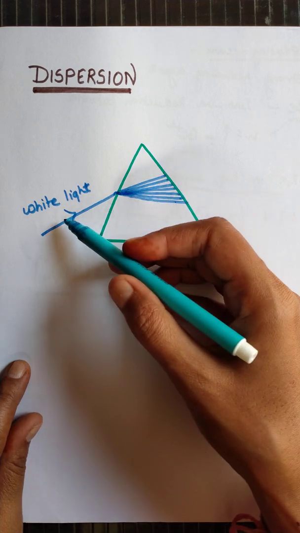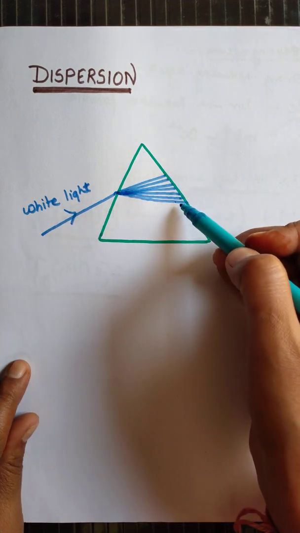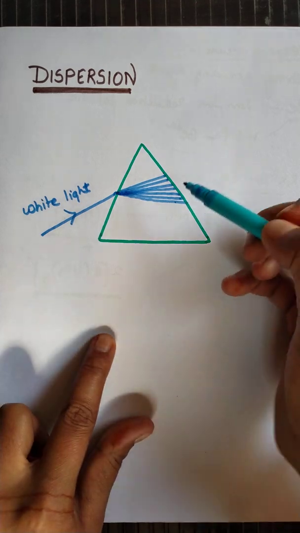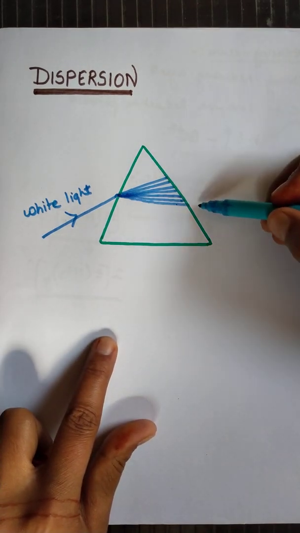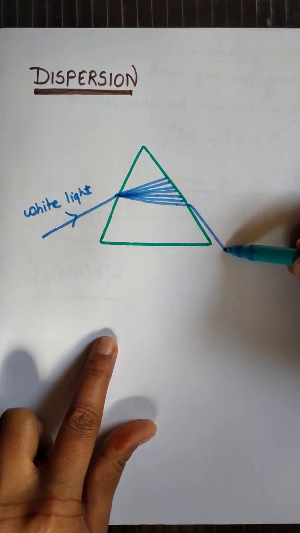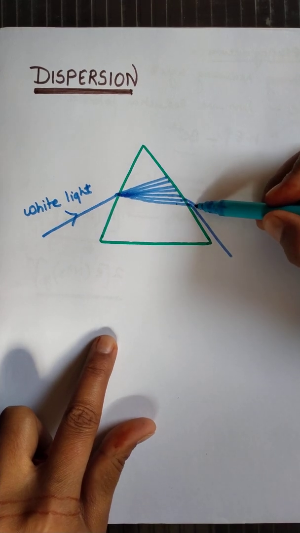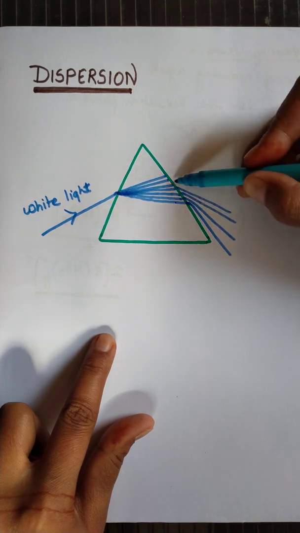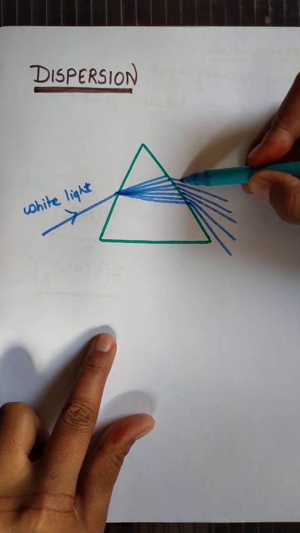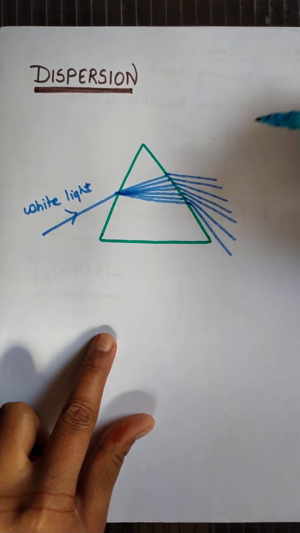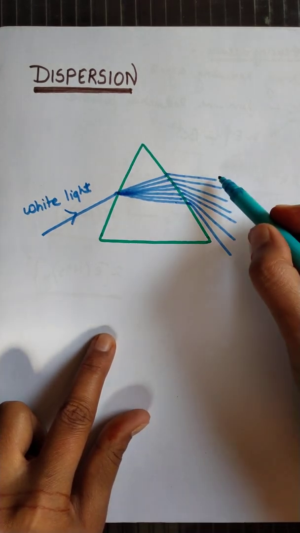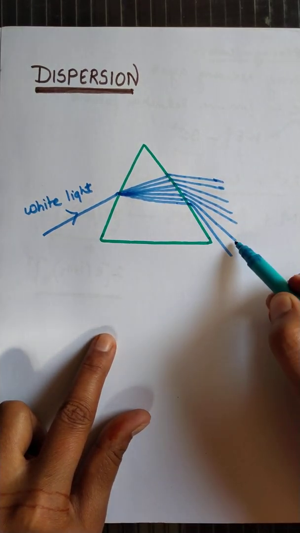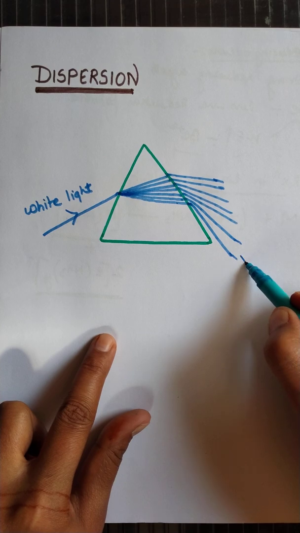So one white light gets split into 7 component colors, and whenever they pass out of the prism, then also they will get refracted. In this way we see that a pattern of 7 colors is obtained.